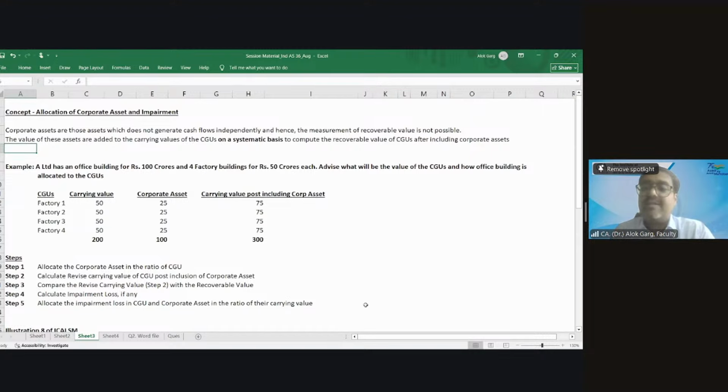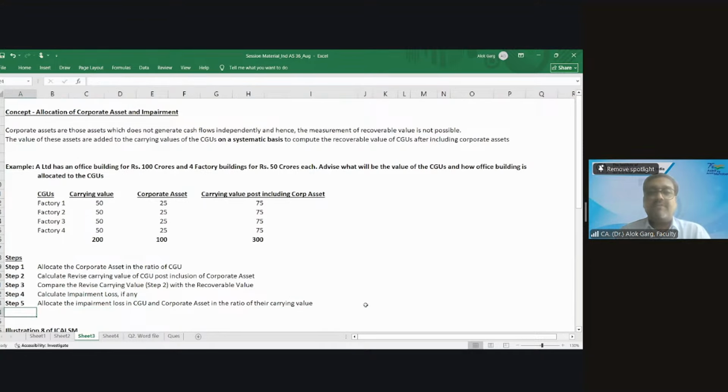If the specific standard is silent, then you have to draw an analogy from a similar standard. What we have done in CGU allocation of impairment loss is pro rata, so the best is pro rata. But if the question gives some other criteria, of course that will prevail over pro rata.